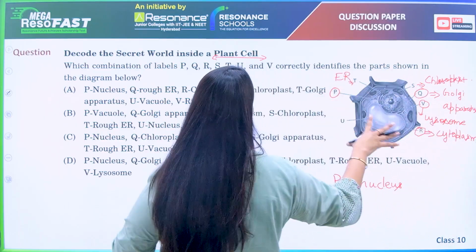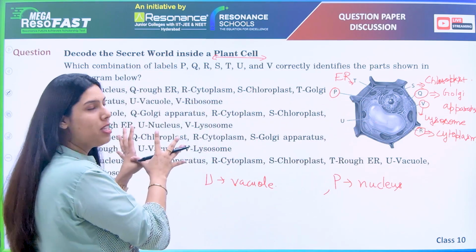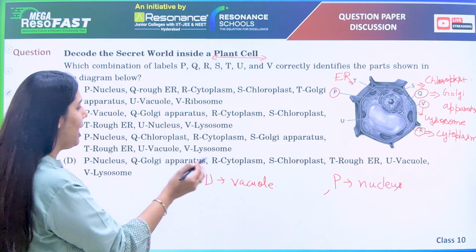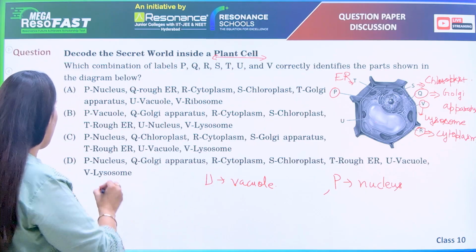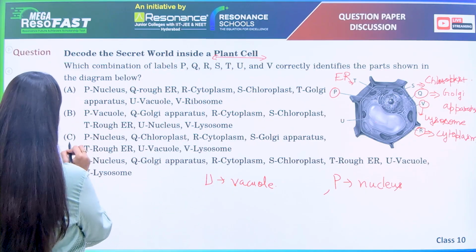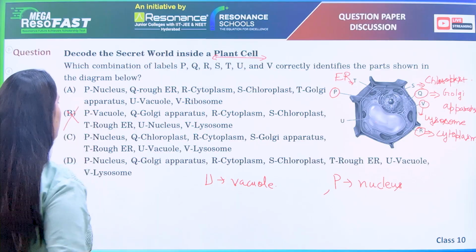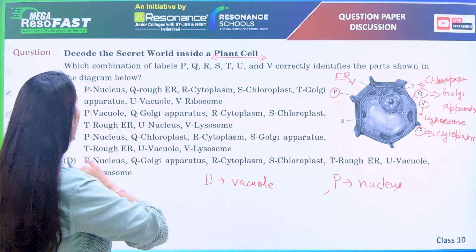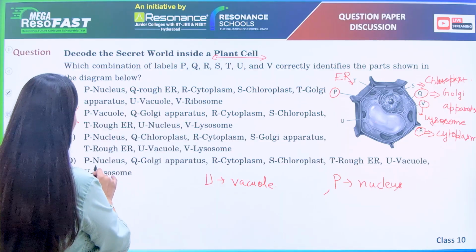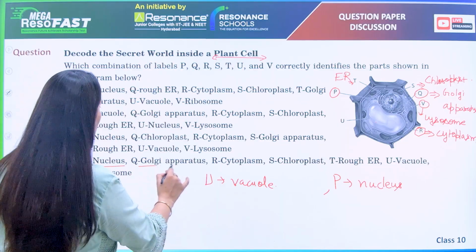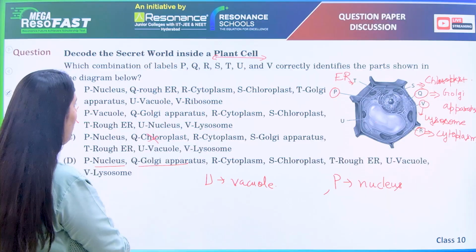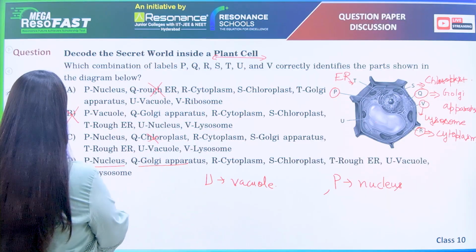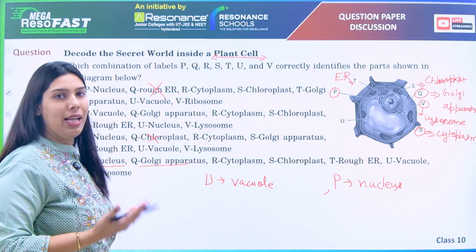So now with the given information, let us put all these options here and find out which is going correct. Okay. So we say that P is nucleus. Here the nucleus is given with C, D and A. So that means this option is any which way is eliminated. Now we say that Q is Golgi apparatus. Okay. So P is nucleus, Q is Golgi apparatus. Here Q is written chloroplast, wrong. Q is written rough endoplasmic reticulum, that is also wrong. Okay, so basically the option D so far is going right.